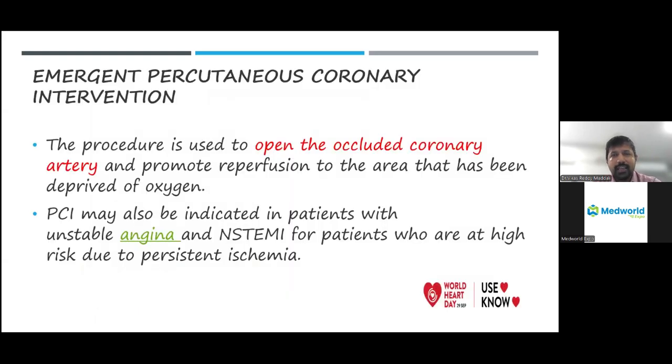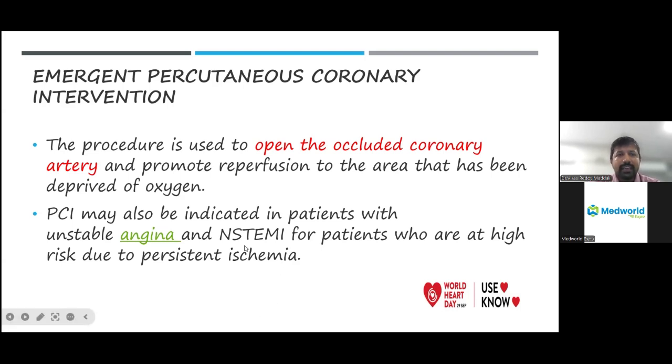So once we have dealt with all these aspects, that is, once we can deal with the MI patient and those with cardiac shock with the help of these mechanical circulatory devices, we'll shift the patient to the cath lab where we'll do an angiogram. Angiogram will help us to know which artery is occluded and what percentage of the artery is occluded. And with the help of these balloons as well as the stents, we tend to open the artery. That's how we do a procedure called PCI, that is, percutaneous coronary intervention, where we place the stent.